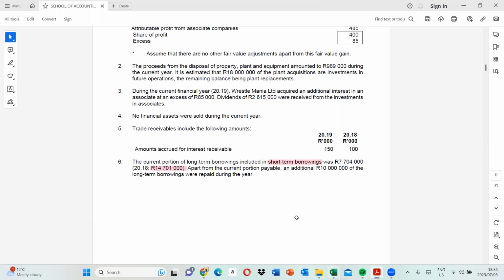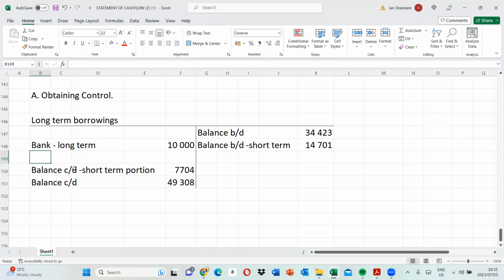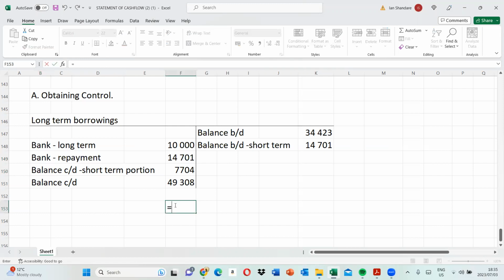So in that regard, we're also going to have bank repayment. We paid the 14,701. Then let's see how our account will look at the end of the year, our closing balance. We're looking at it like this, and here like this.